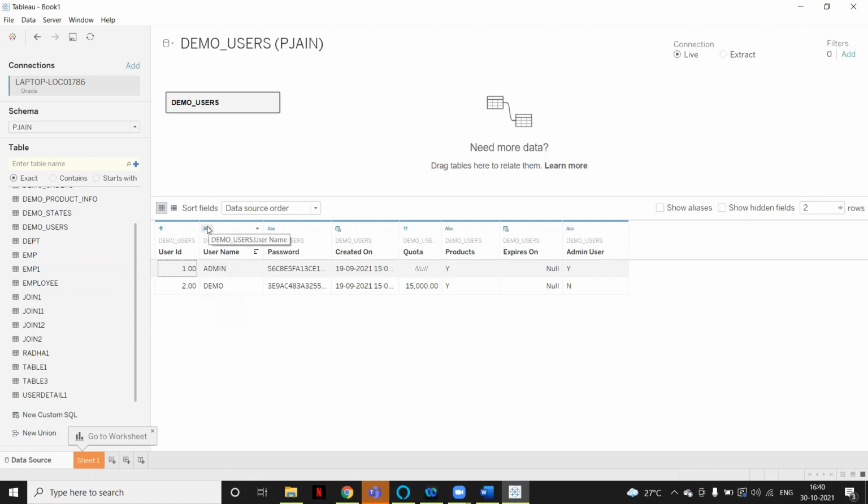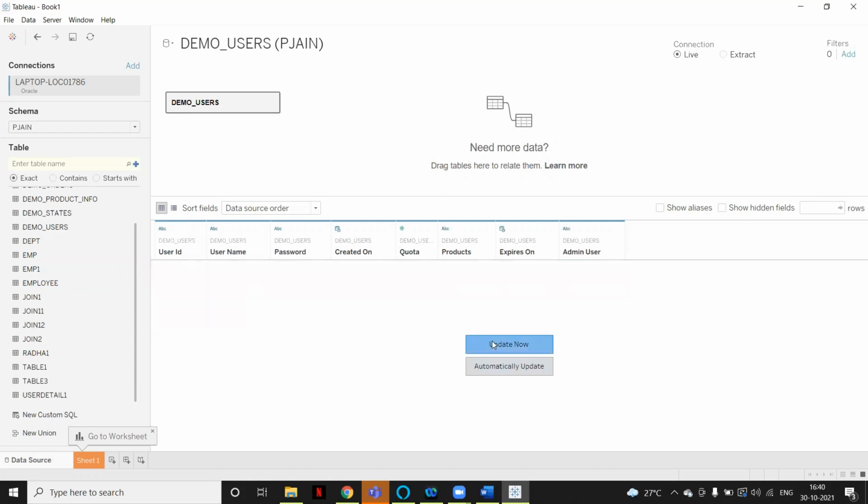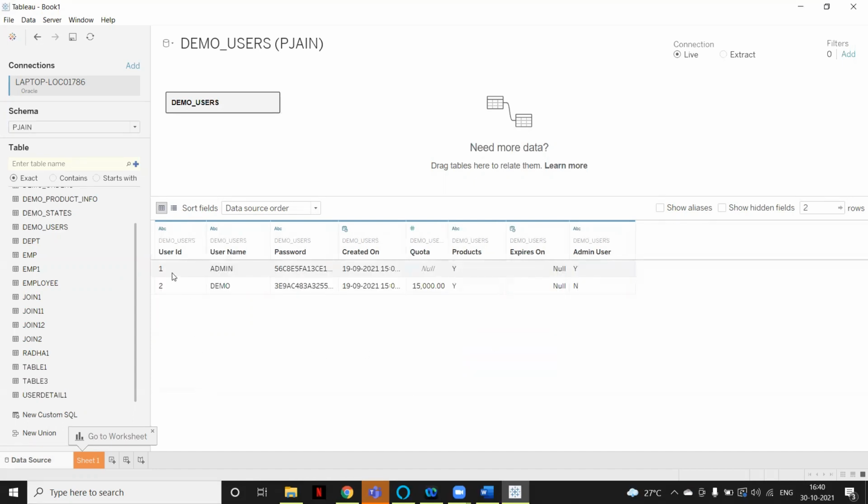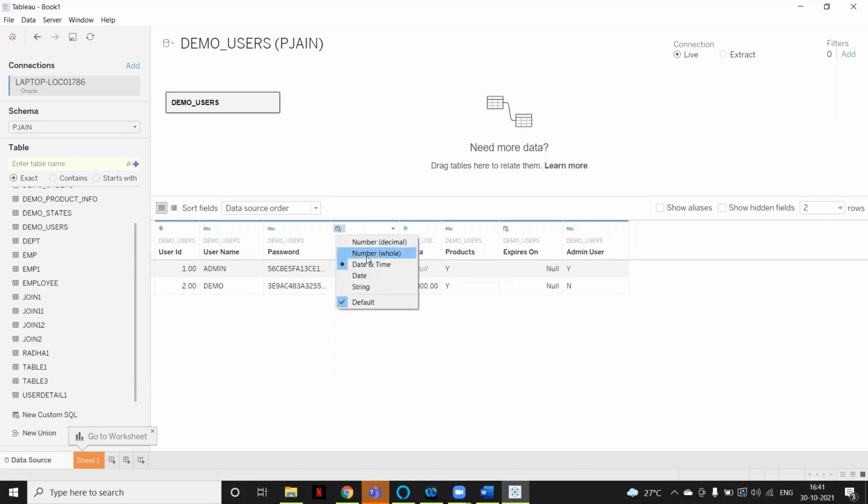But in case the data type Tableau assigned is not correct, or sometimes you want something else, we can change it. Instead of a number, if we want to consider it as a decimal, or we can convert it into a string as well. So now this 1 and 2 is considered as a string. We have these features: we can convert the data type either at the data source level or at the sheet level. This calendar icon is for the data type date and time. These are the data types we have available right now, but we also have a geographical data type and Boolean.